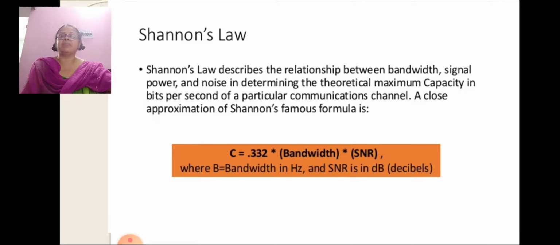A close approximation of Shannon's famous formula is C equals 0.332 times bandwidth times SNR, where B is bandwidth in hertz and SNR is in dB, decibels.